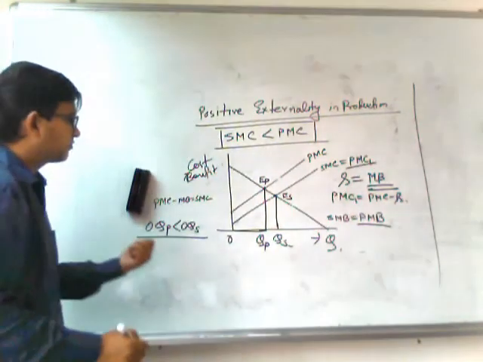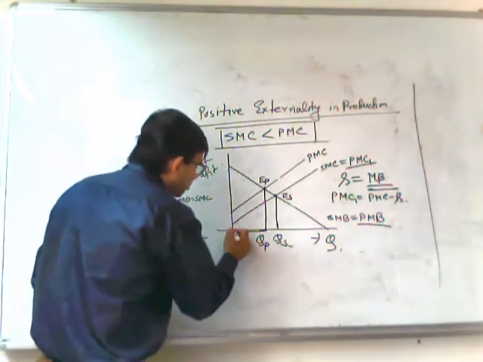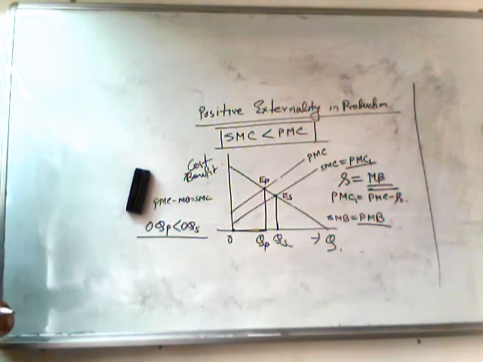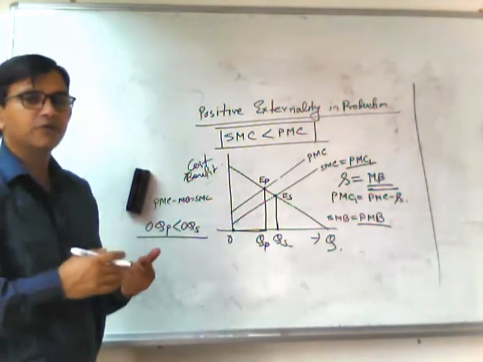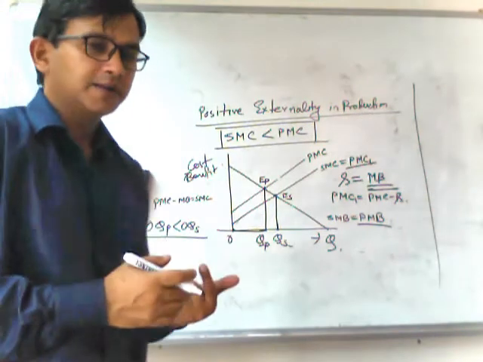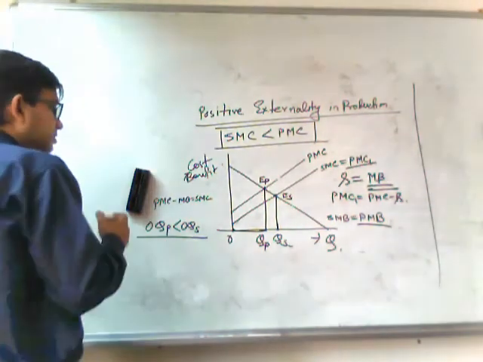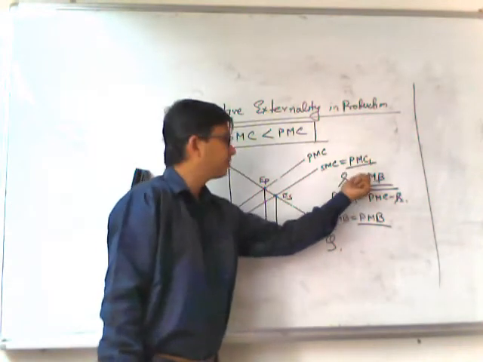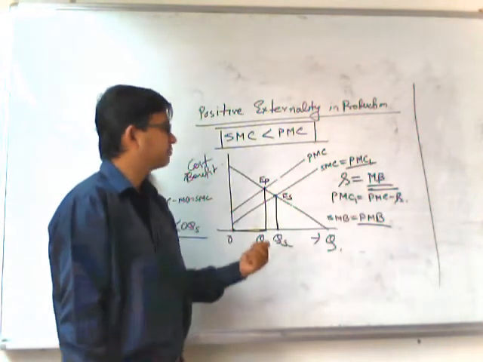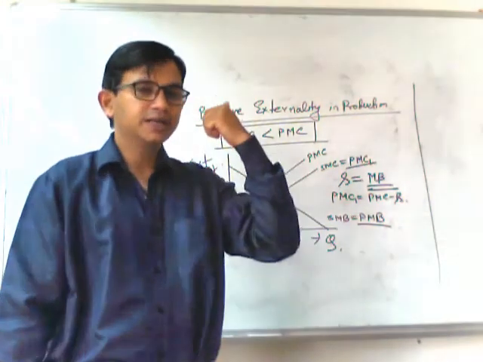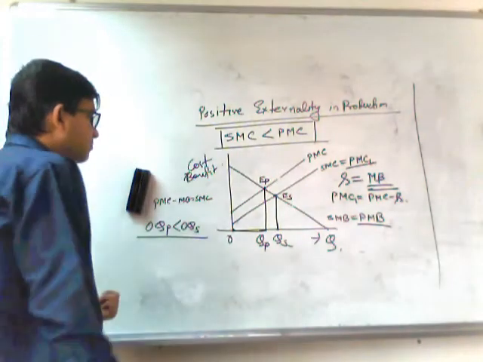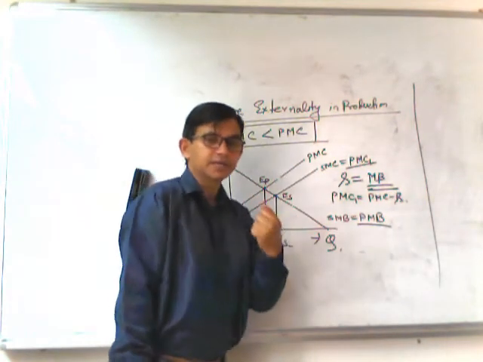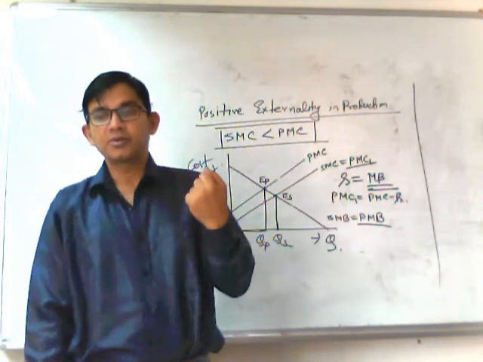So, the firm will now produce the OQS level of output. Hence, if the government provides a subsidy to the firm having positive externality and the subsidy per unit is exactly equal to the marginal benefit created by the firm to the other firms, we will find that social marginal cost and private marginal cost will be the same and the firm will produce at the socially optimum level of output.